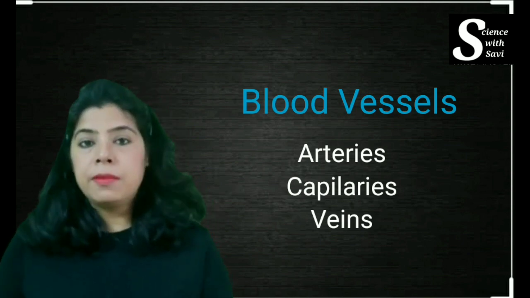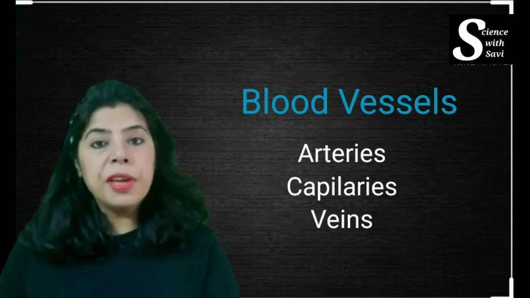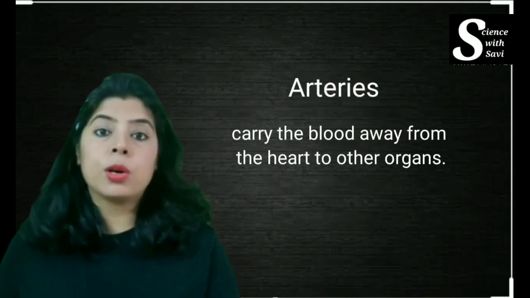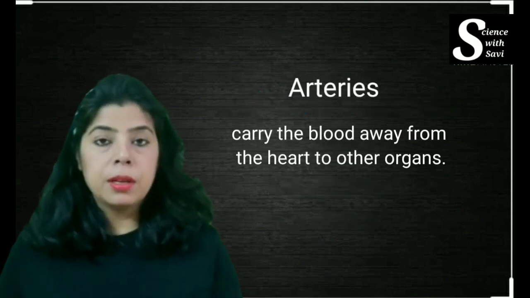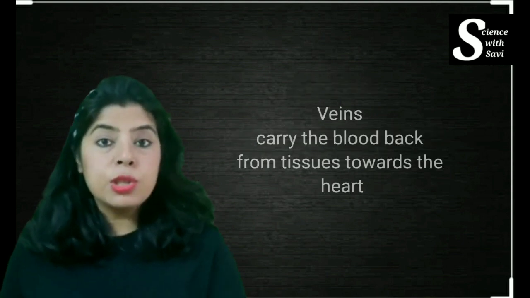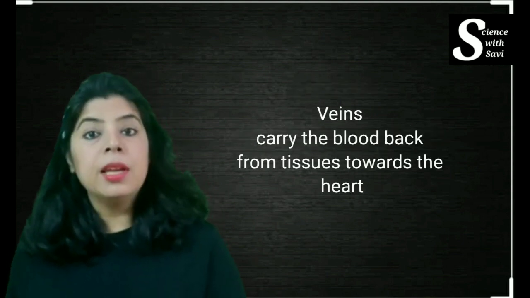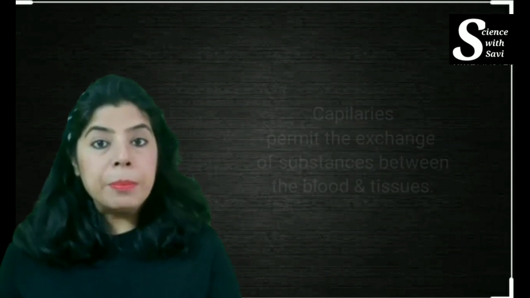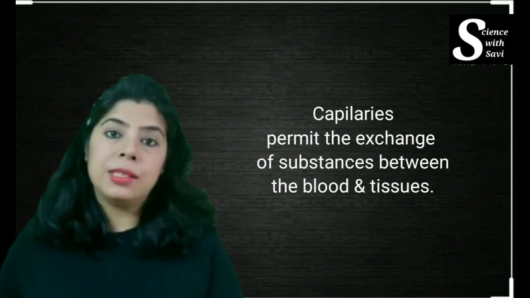Now arteries are the blood vessels which carry the blood away from the heart. That is, they carry the oxygenated blood away from the heart. The veins will carry the deoxygenated blood from all parts of the body towards the heart. And the capillary is the junction between the artery and the vein.